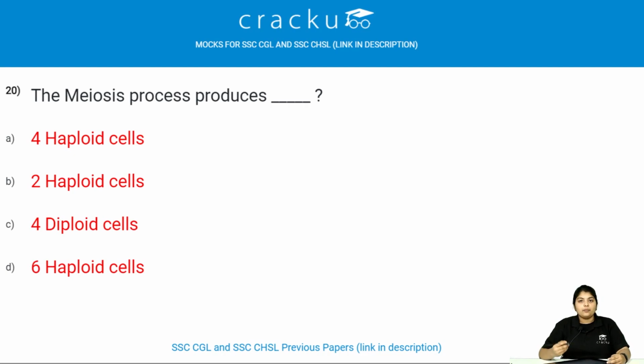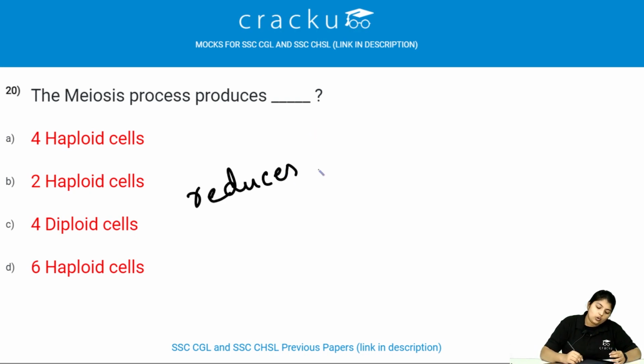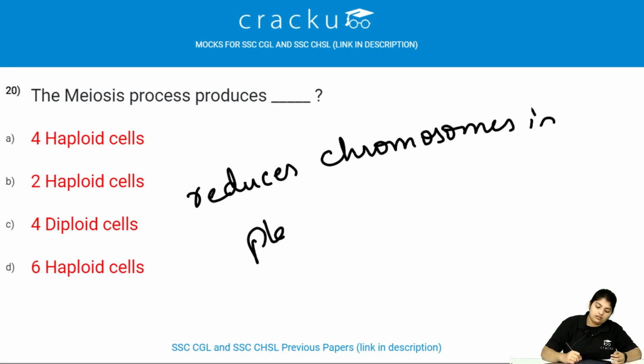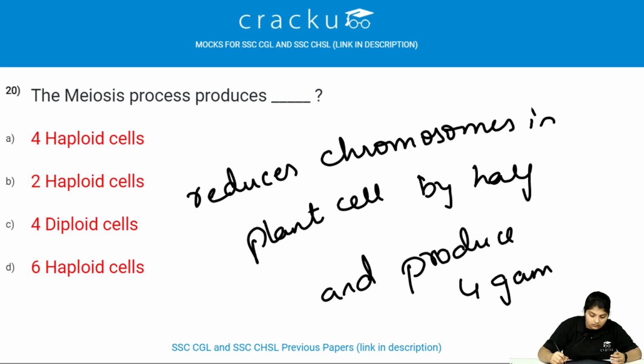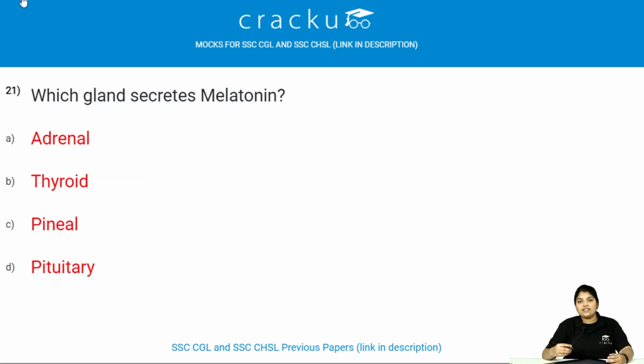The meiosis process produces. Let's see what is meiosis. Meiosis is a type of division that reduces the number of chromosomes in the cells by half and produces 4 gamete cells, called 4 haploid cells. Let's see the next question.